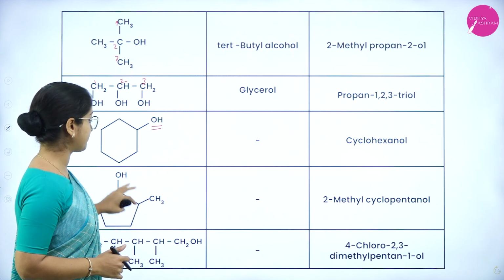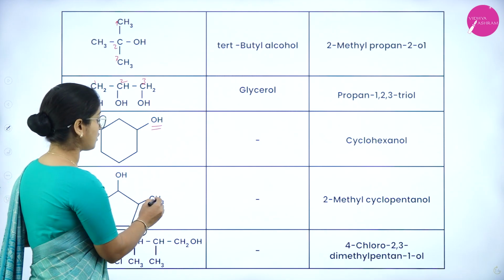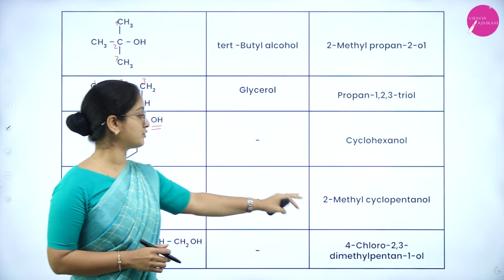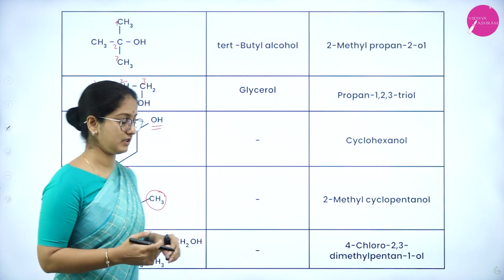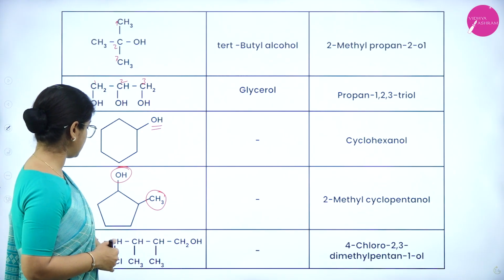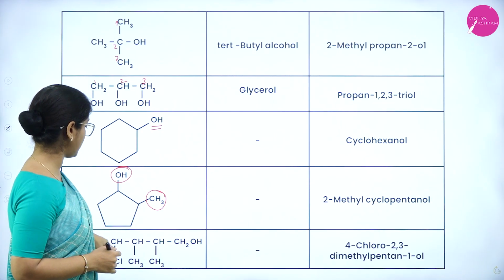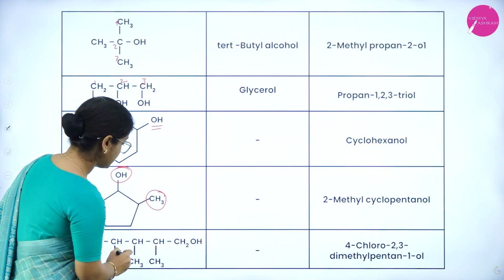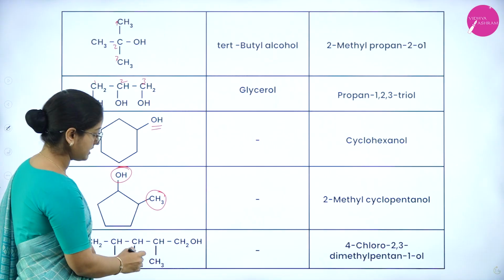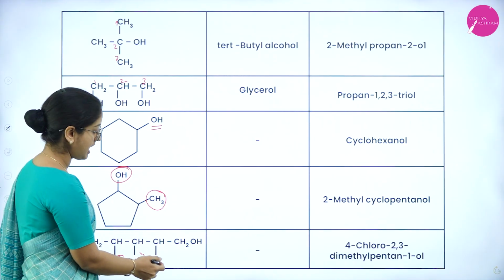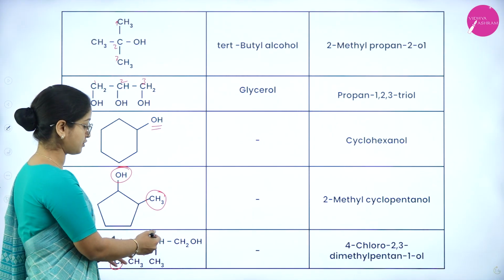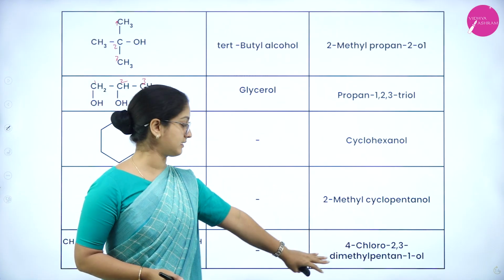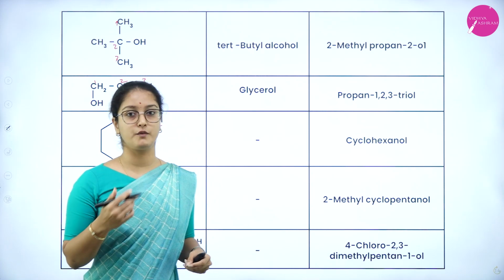So the next structure is a pentagonal ring consisting of 1 methyl group and 1 hydroxyl group, and the name is 2-methylcyclopentanol. And the next structure is CH3, CH2, CH, CH, CH, CH2OH, wherein a Cl group is attached to this carbon, CH3 is attached to this carbon, and again the second CH3 is attached to this carbon, having the name 4-chloro-2,3-dimethylpentan-1-ol.